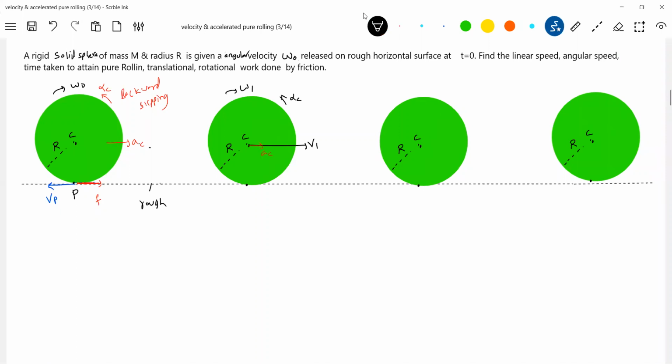Still, if I come and check it, what I notice is that it will have linear velocity and it will have angular velocity. And if I check, still what will happen? The velocity of point P is towards left. Then the resultant friction will still act towards right.